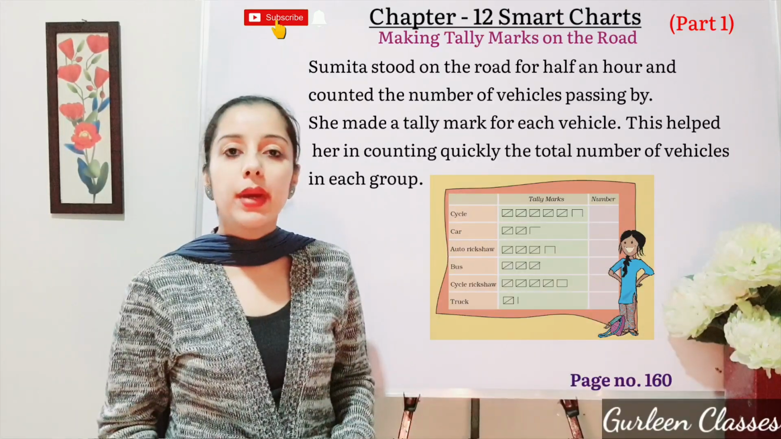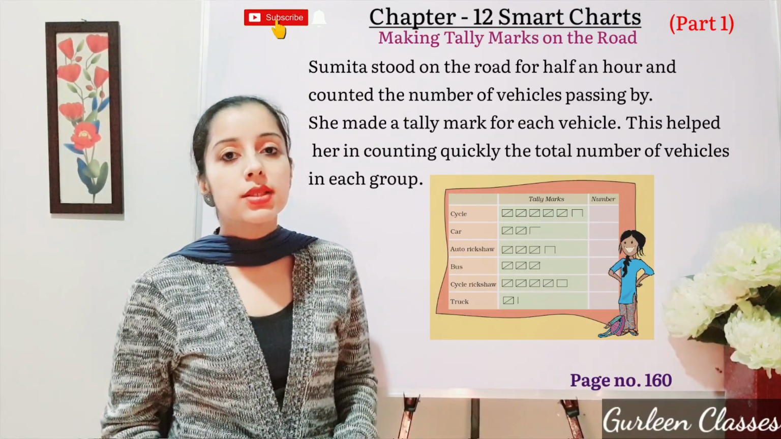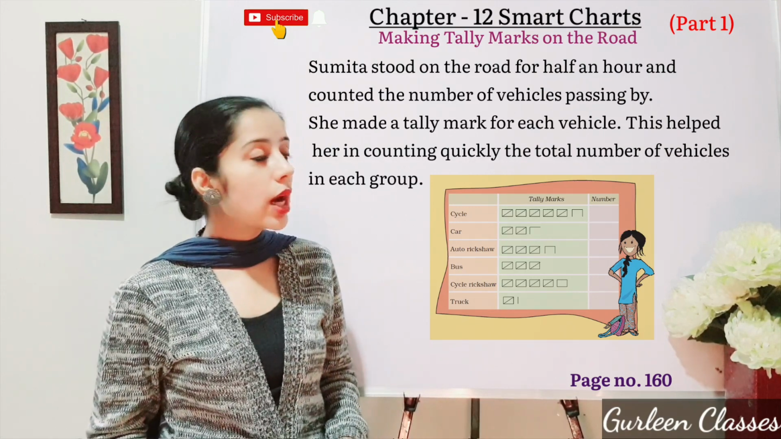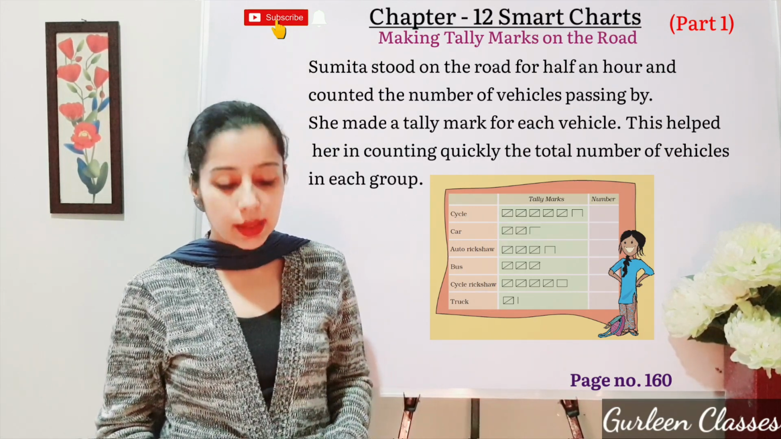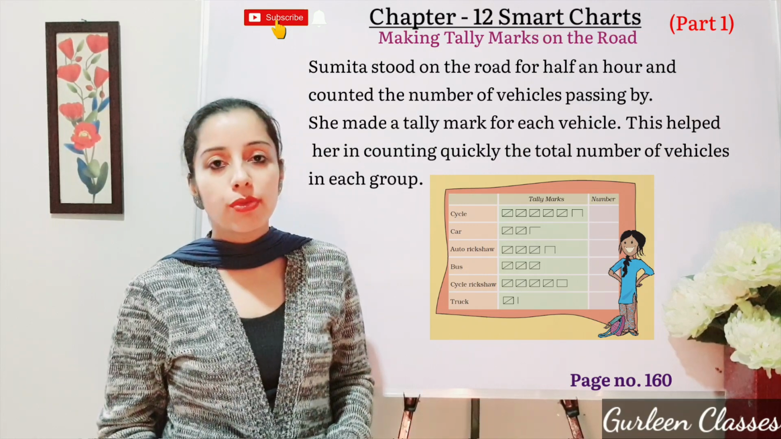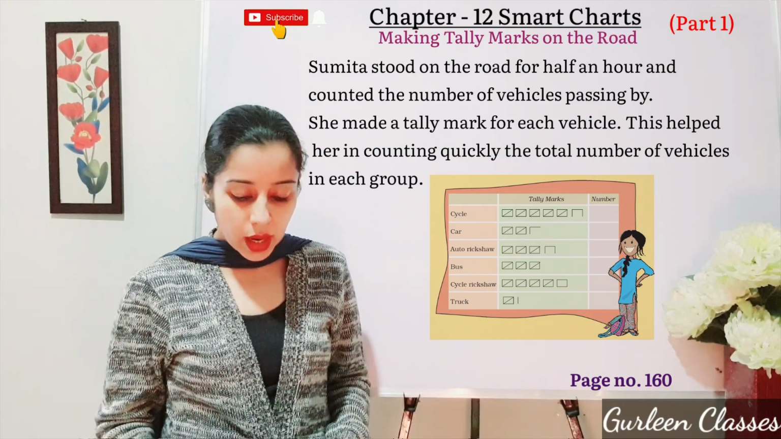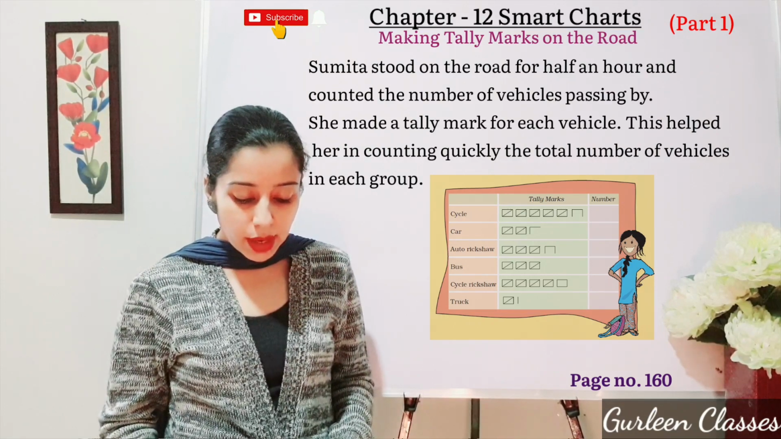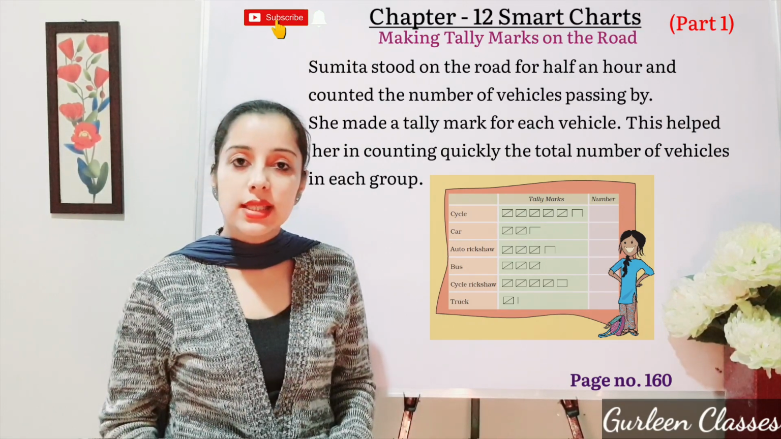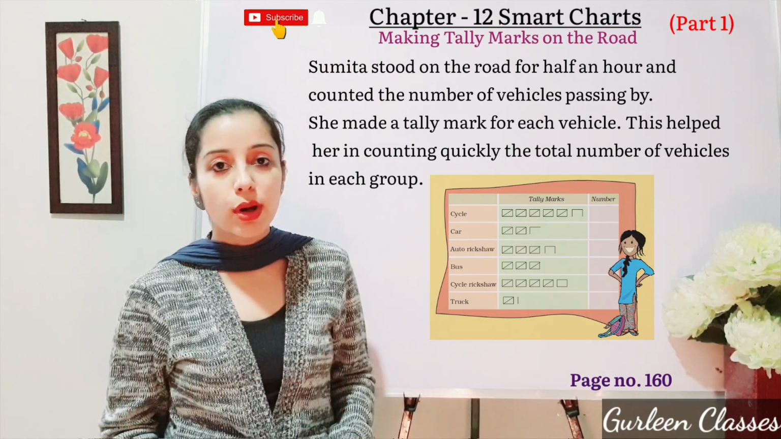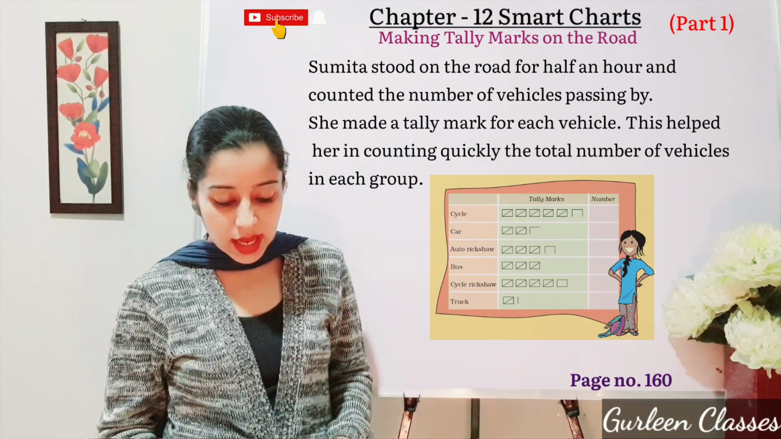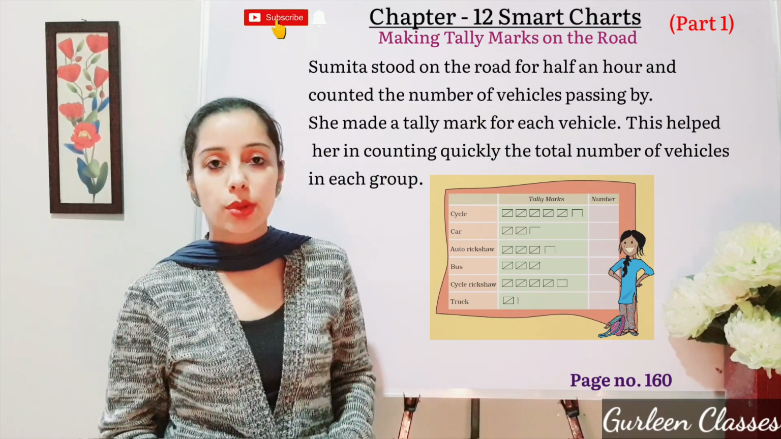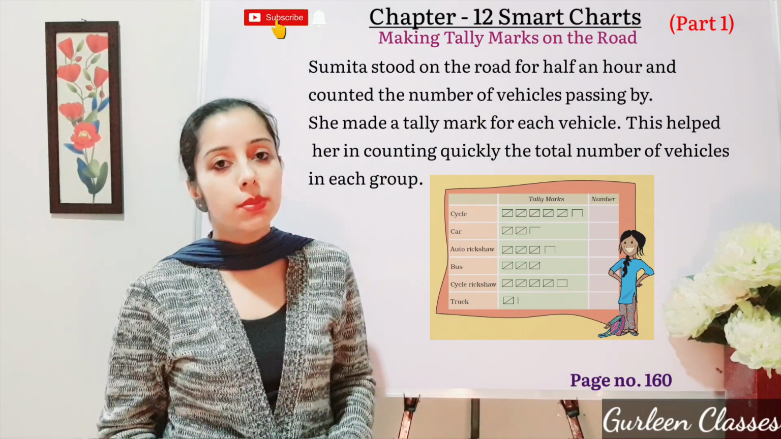Next topic. Making tally marks on the road. This topic is there in your book, page number 160. So now let us read together what they are saying. Sumita stood on the road for half an hour and counted the number of vehicles passing by. She made a tally mark for each vehicle. This helped her in counting quickly the total number of vehicles in each group. So now let us do some questions based on this.